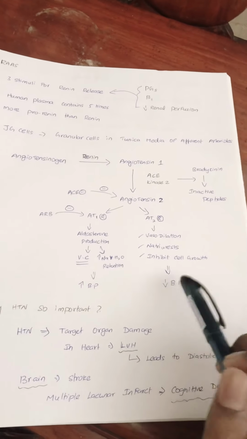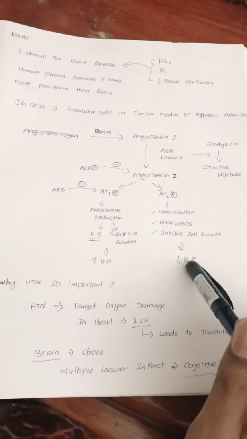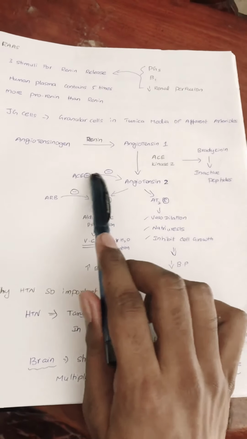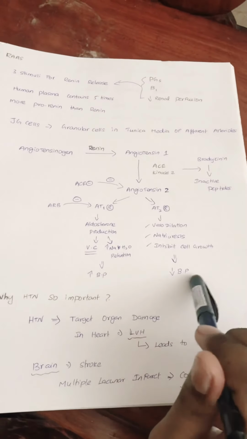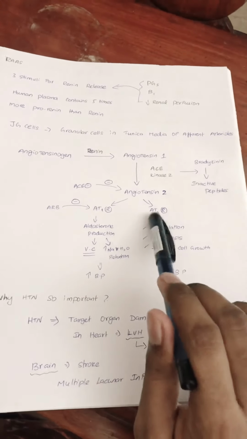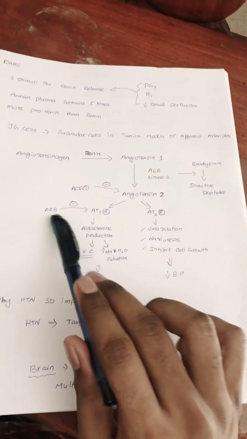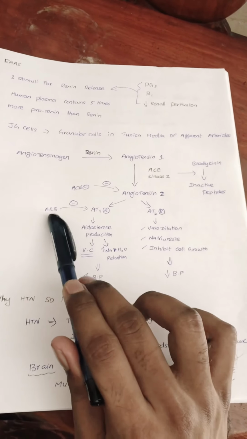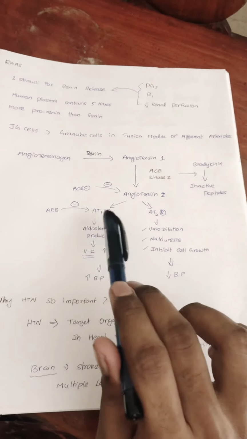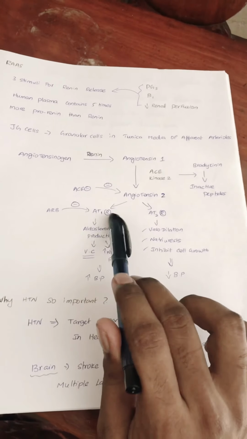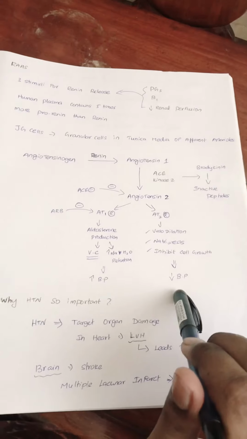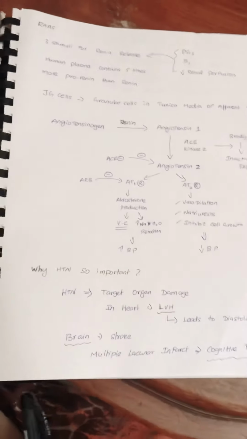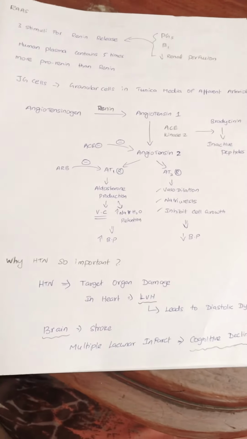So in management, if you use an ACE inhibitor, it inhibits angiotensin 2, so you will lose the effect of the angiotensin 2 receptor. If you use angiotensin receptor blockers, we can selectively block angiotensin 1 so that we can get the effects of the angiotensin 2 receptor.